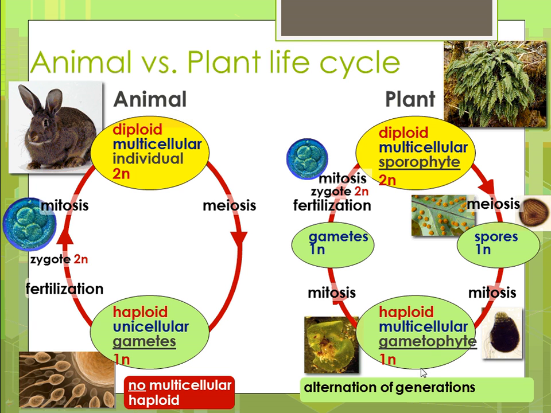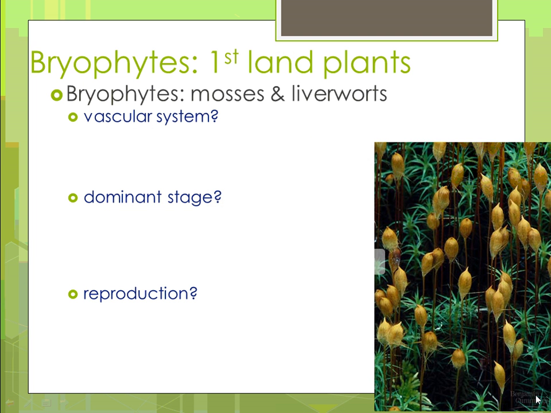A lot of times in plants, when you look at a plant and you see a plant, definitely in the case of gymnosperms and angiosperms, you're looking at the sporophyte. But in some other plant groups, you are looking at the gametophyte. So that's the alternation of generations. So let's go through these different groups of plants and sort of run down the adaptations and what their dominant stage of life cycle is.